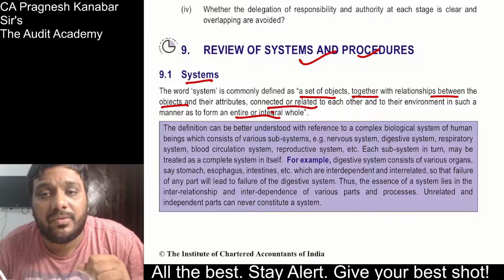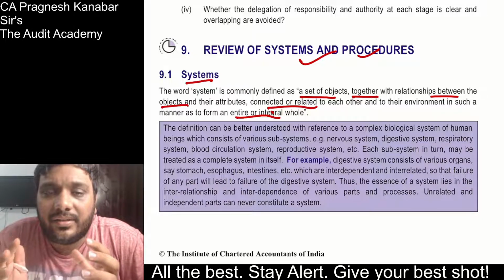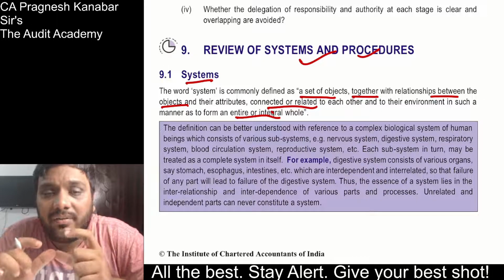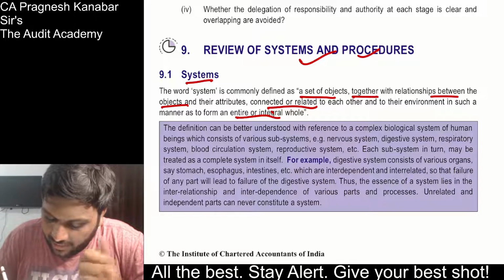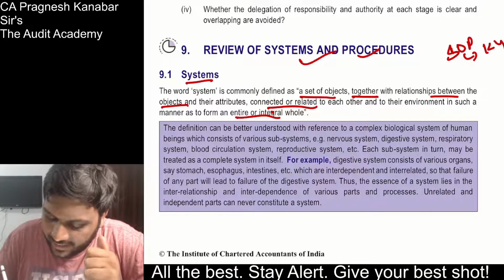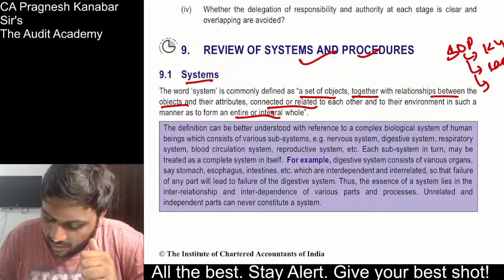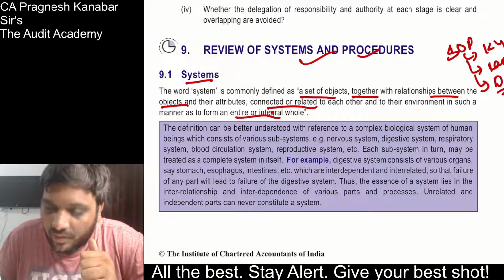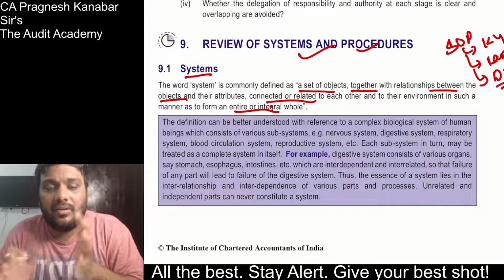Now, review of systems and procedures. First of all, what is the difference between system and procedure? The word procedure is used in large entities where, for a particular activity, they want to standardize the process, correct? So in a bank there can be an SOP, standard operating procedure, of KYC. Then there can be a standard operating procedure of cash functions, and of demand drafts. All right. So when one activity in a large organization needs to be systematized, then there is a procedure.